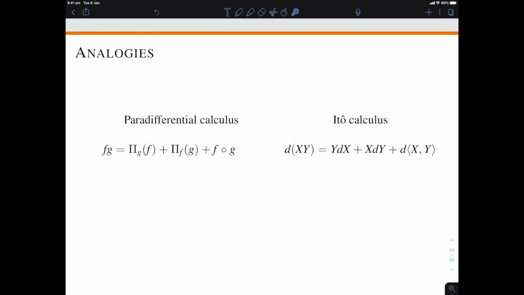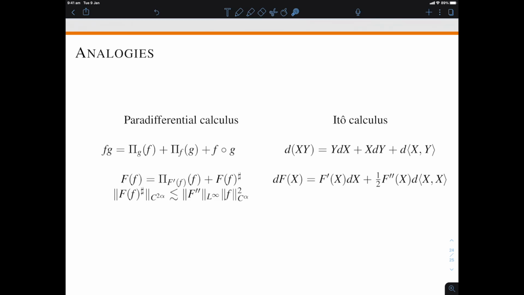Now, these two things are very similar because if you think of the construction of the integral y dx in Ito calculus, because you need the process to be adapted, what you have is that y will be on a time interval before the increment of x. Just like here, the g would have frequencies lower than the frequencies of f. And the covariance term happens when you look at the same time interval, or here the resonant term happens when you look at the same dyadic scale in the Littlewood-Paley decomposition.